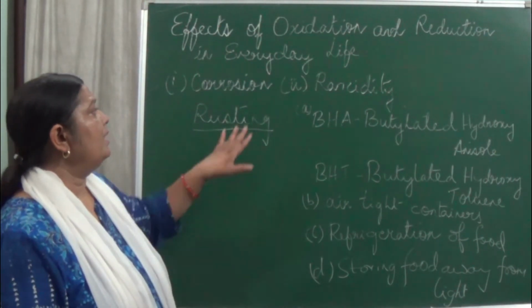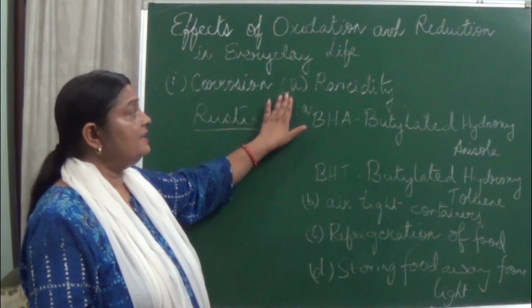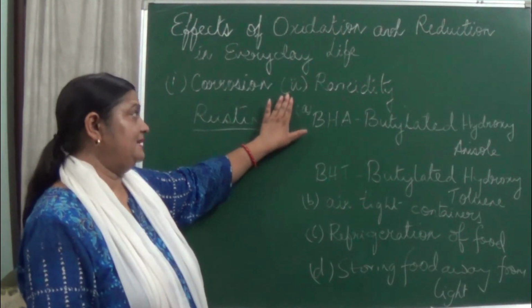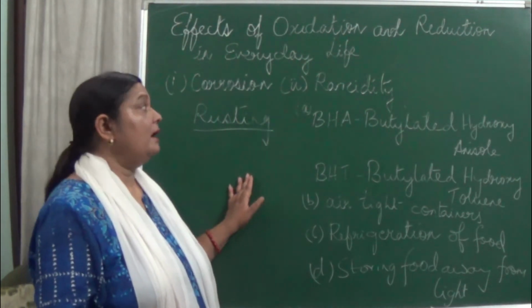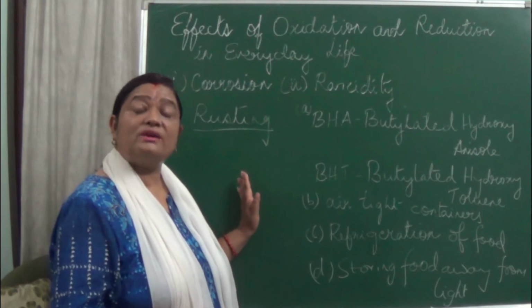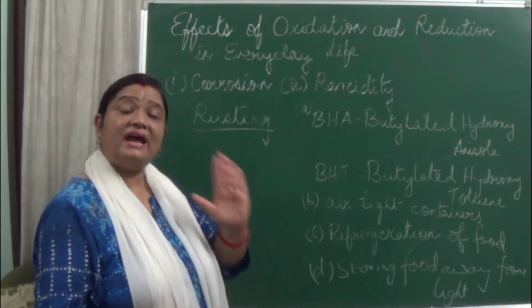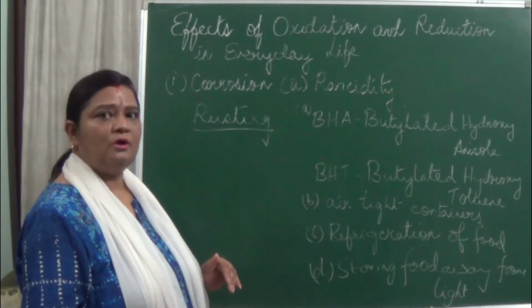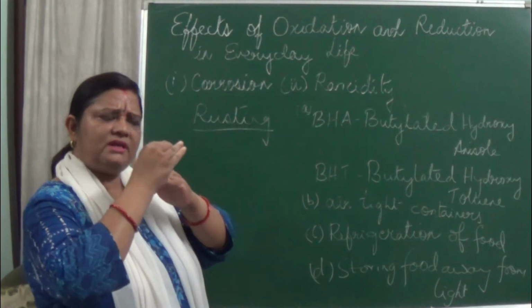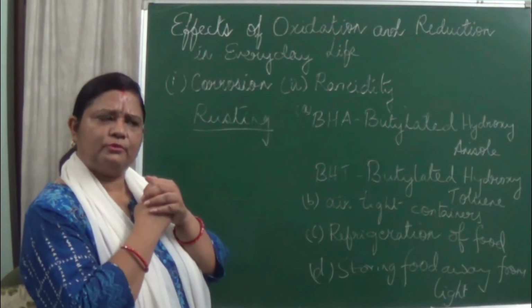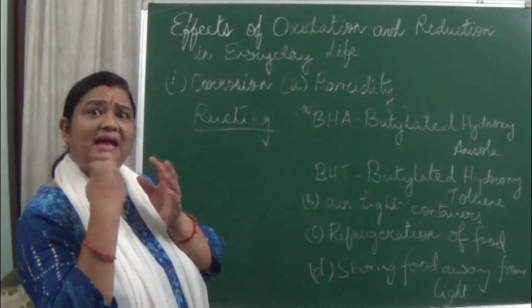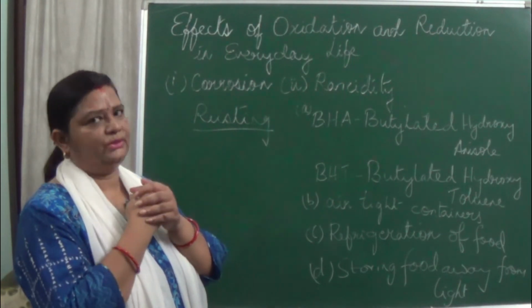Okay, now here you can see the second is rancidity. What is this rancidity? Actually, rancidity is the oxidation of fats and oils present in the food. What happens due to this oxidation of fats and oils present in the food? You'll see that its smell changes and its color also changes.